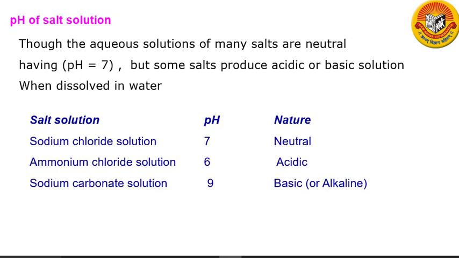Another example of a salt which gives a neutral solution is potassium sulfate. It is formed from a strong acid, sulfuric acid, and a strong base, potassium hydroxide.